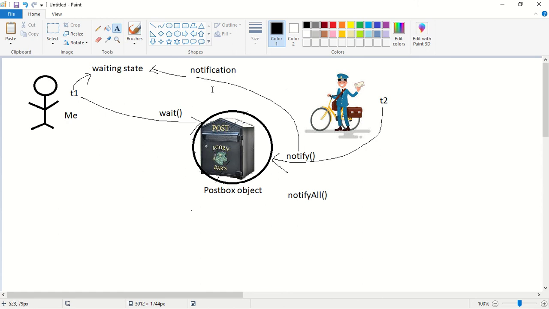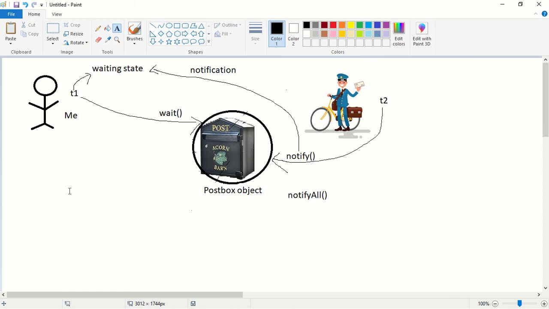After calling the wait method, it will enter into the waiting state. Next, the thread which is responsible to perform update operation, after updating, is supposed to call notify method. When it calls notify method, it will send notification to the waiting thread. Next, the waiting thread, after receiving the notification, will resume back its execution.